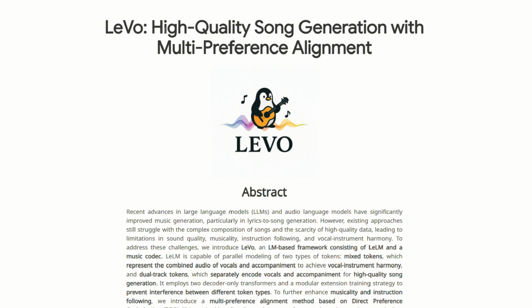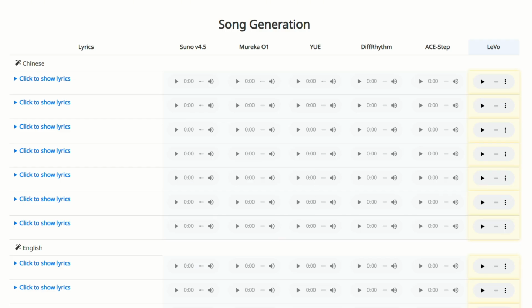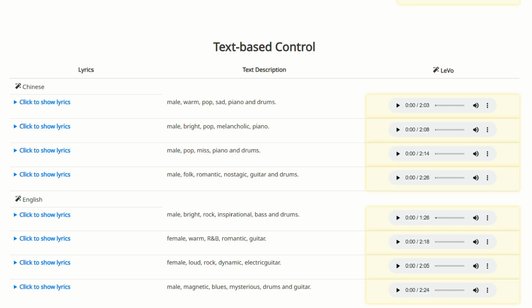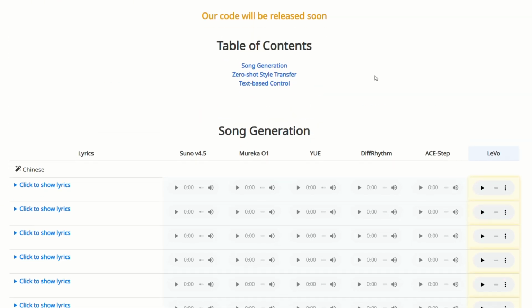This week, Tencent open-sourced SongGeneration, a music generation model. It focuses on solving challenges like sound quality, musicality, and generation speed. Here are some demos for you to compare with the advanced Suno 4.5 and Mureka O1 model.